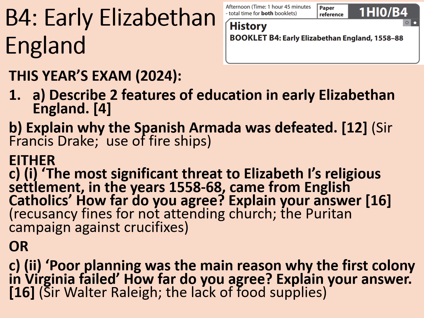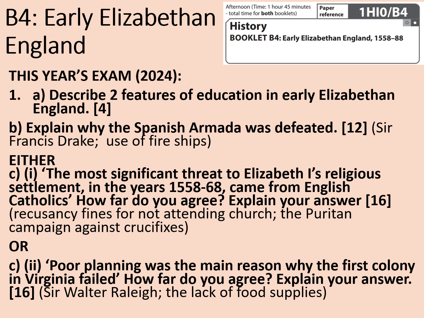You'd have to be careful not to write a narrative account by mistake and just describe the story and say what happened. You'd still probably pick up quite a few marks for that. But in terms of explaining why specific factors led to the defeat of the Armada, it would be pretty straightforward. In terms of the other 2 questions, I thought they were reasonably fair, to be honest.